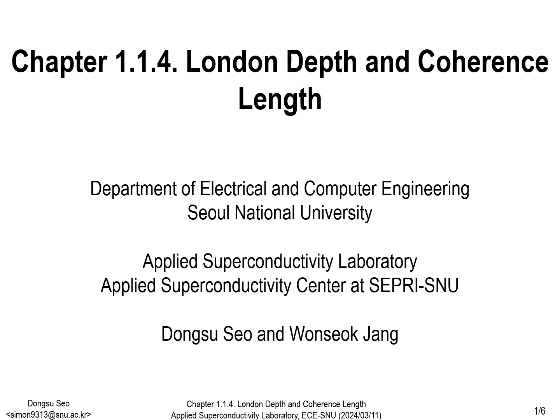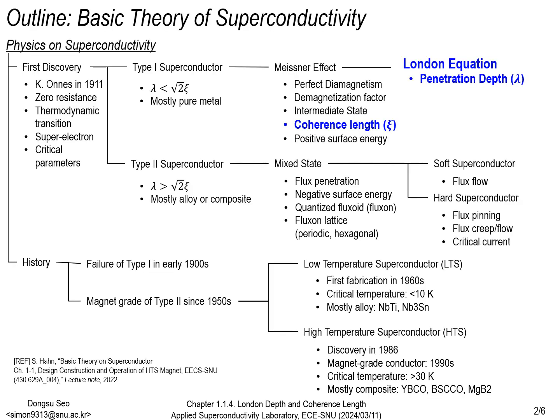Hello. We will learn about the London depth and coherence length for this lecture. From the outline of the basic theory of superconductivity, we will cover the coherence length from the Meissner effect section and the penetration depth from the London equation section.